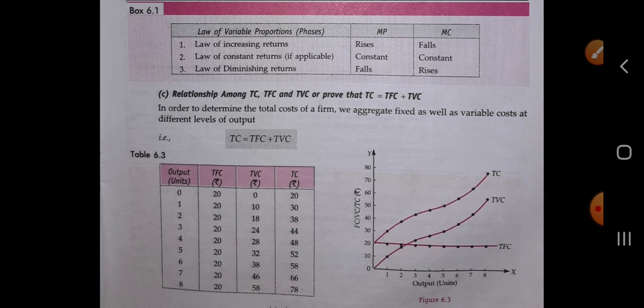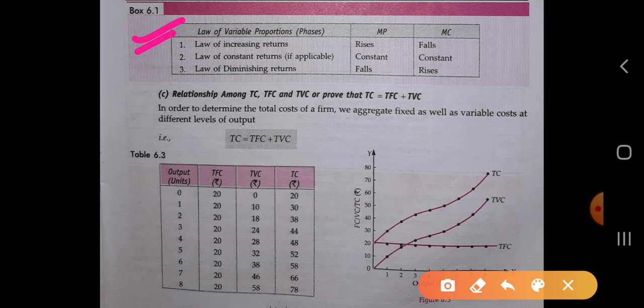Next is, what is the relation among the laws of variable proportion. First, when there is the law of increasing return, in that condition MP rises, which means the production of the commodity is rising, but the cost is falling. That means we produce more but our cost keeps falling. So it is the better condition, because profit is higher for the producer, and the cost incurred is lower.